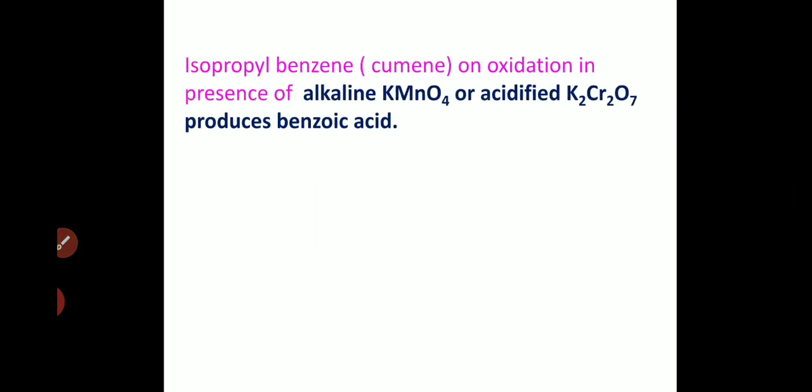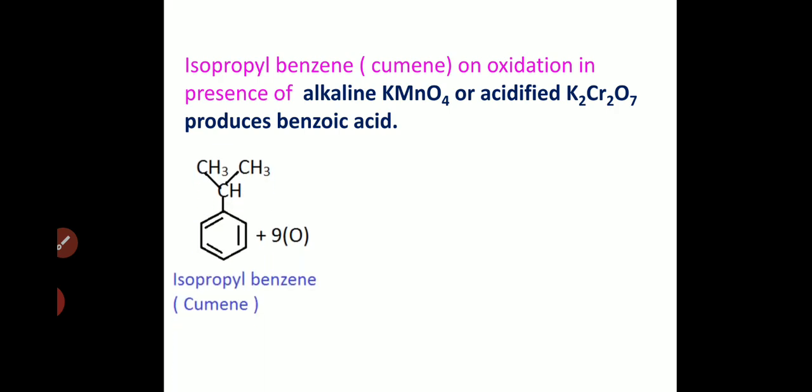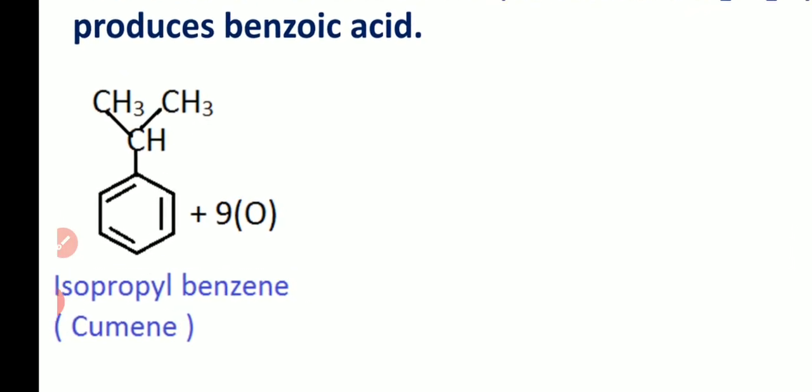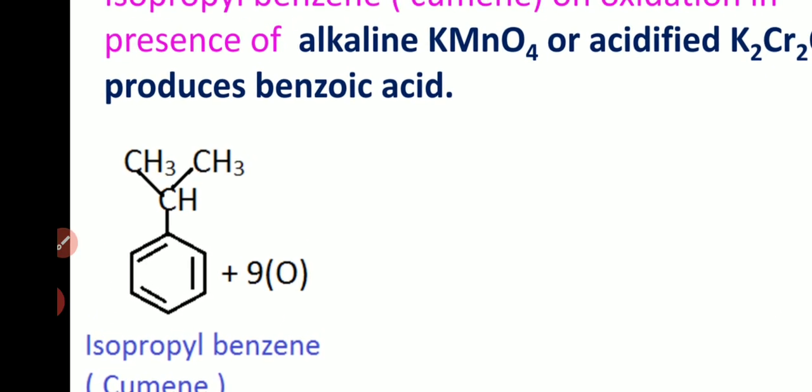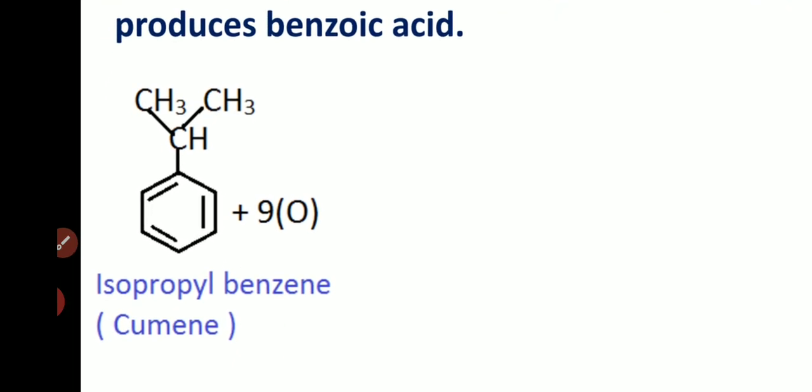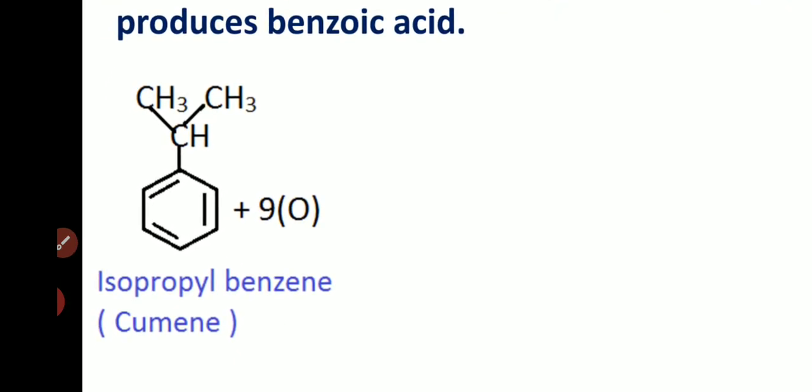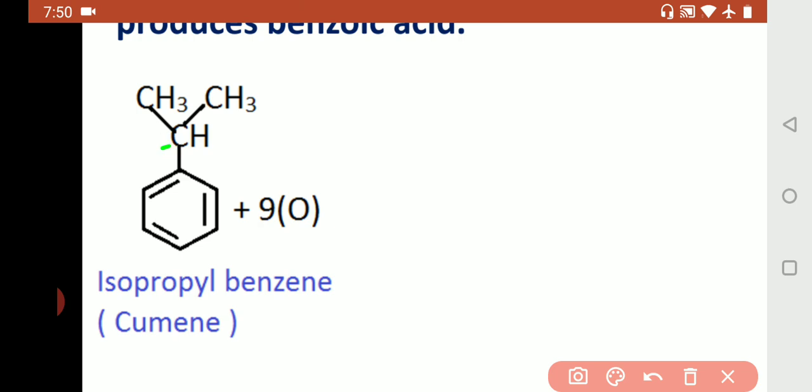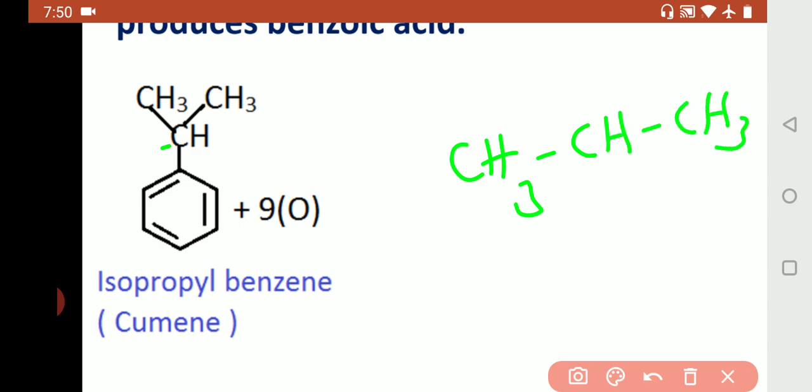Now isopropyl benzene, one more example. Isopropyl benzene, that is cumene, on oxidation in presence of alkaline KMnO4 or acidified K2Cr2O7 produces benzoic acid. So what is isopropyl benzene? So this is isopropyl benzene, that is, a propyl group is present on benzene, but the connection is not with the first carbon, the connection is with the second carbon, that is CH3, CH, CH3. This is the propyl group, C3H7.